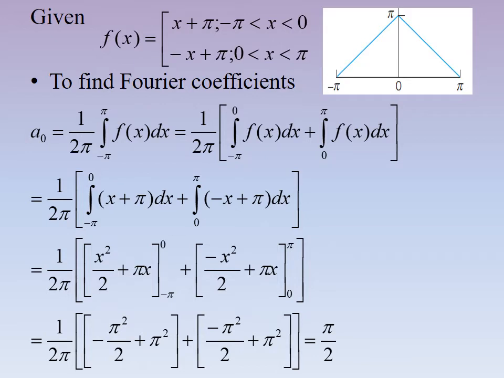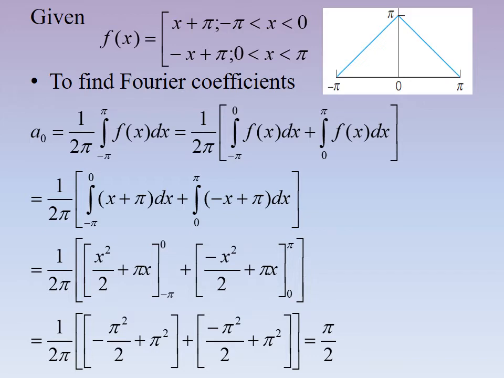So for the given graph, the f of x can be written as, if x varies from minus pi to 0, it is x plus pi. If it varies from 0 to pi, it is minus x plus pi. So f of x is x plus pi if x lies between minus pi to 0, and it is minus x plus pi when x lies between 0 to pi.